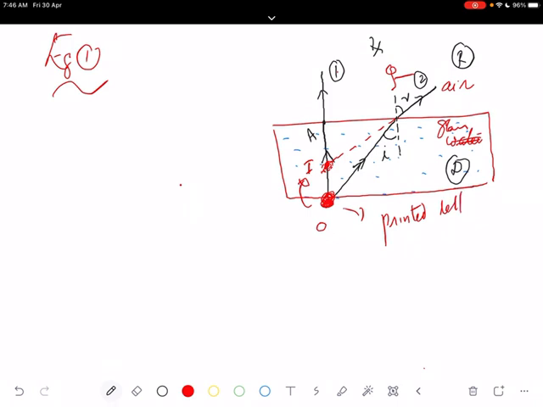Any printed letter or any other thing, you can see that it appears to be raised because of the same reason. So explain this with the help of a diagram. Why does a coin placed at the bottom of water appear to be raised, or any printed matter when observed through a glass slab appear to be raised? This is because of refraction. Okay, these are examples 1 and 2 we have seen. One is a coin placed in water appears to be raised, and printed matter when viewed through a glass slab appears to be raised. So the two diagrams are similar. There is no change.